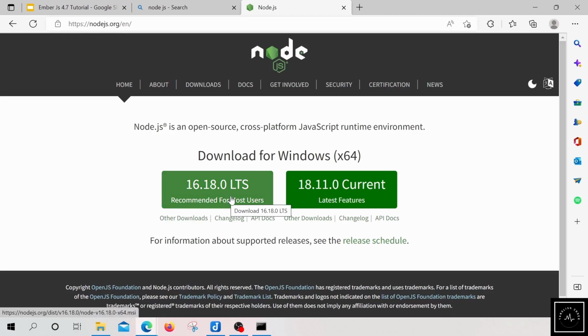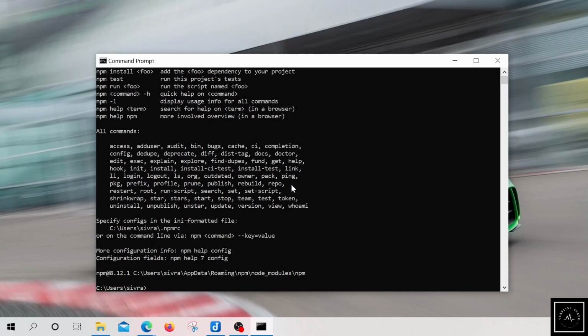Just download it, double click the file and install it by clicking on next and finish. Once Node is available, there are no other dependencies for us right now. We can get started with installing the Ember CLI.